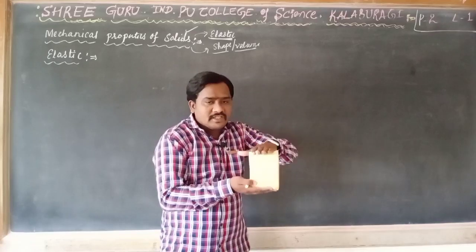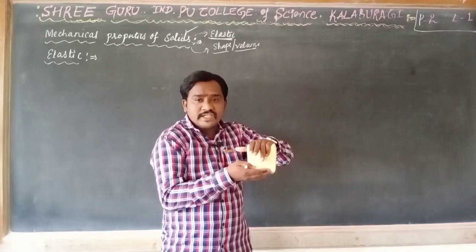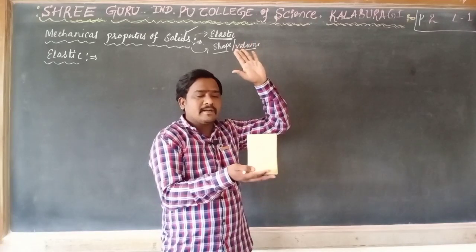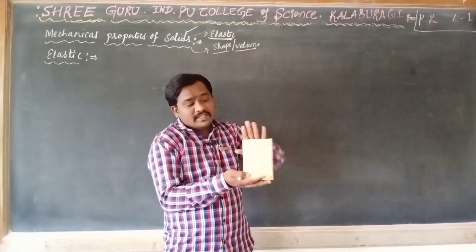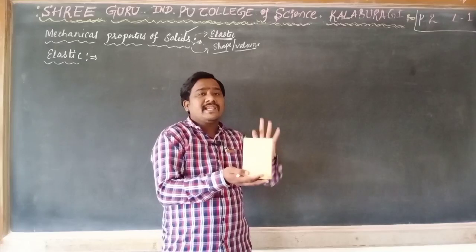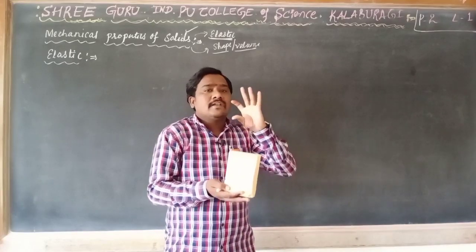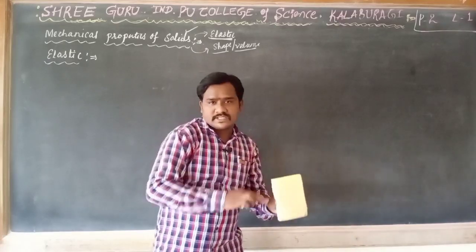We are applying an external force. Because of this external force, the body is going to change its shape. After removal of this force, the body will come back to its original position. But it is going to take time to regain its original shape. Elastic materials such as steel regain fast as compared to this.